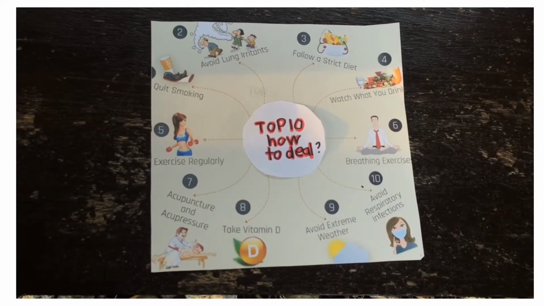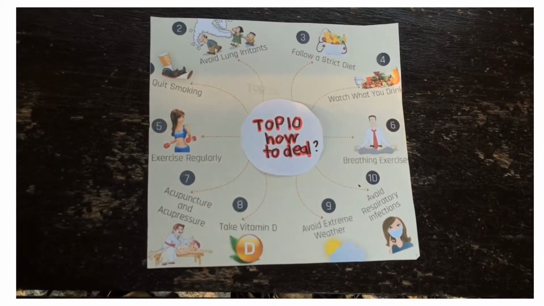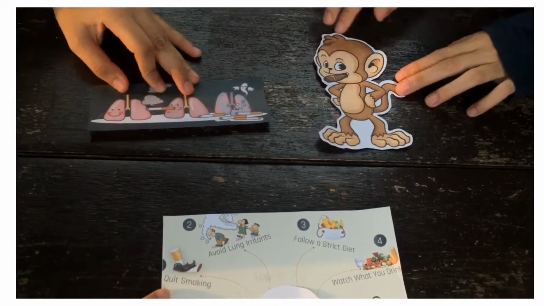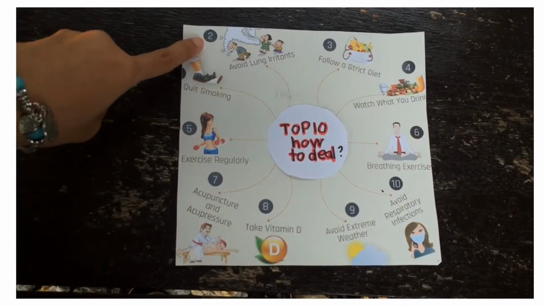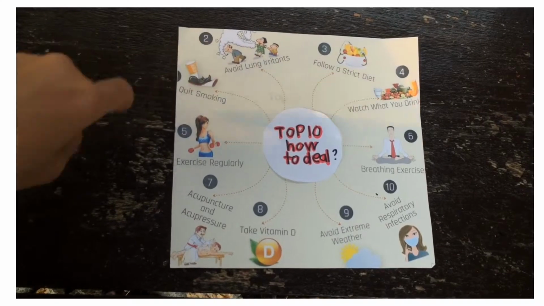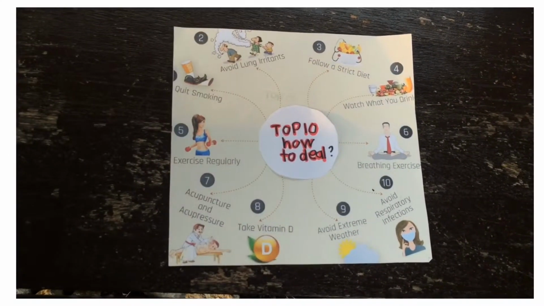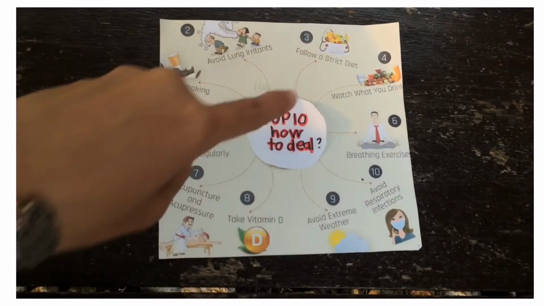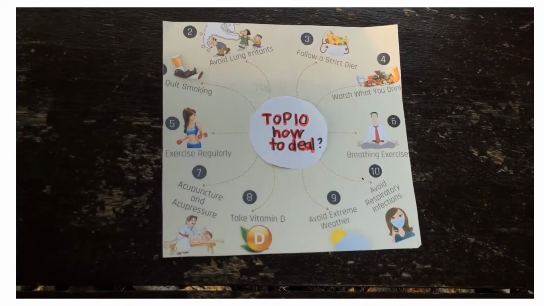So, now, we've already shown you a few respiratory diseases, but how can we avoid them? First of all, we can quit smoking. Number 2 is to avoid lung irritants such as smoke. Number 3 is to follow a strict diet that consists of a lot of healthy food. Number 4 is to watch what you drink and avoid alcohol. Number 5 is to exercise regularly, at least 3 times a week.